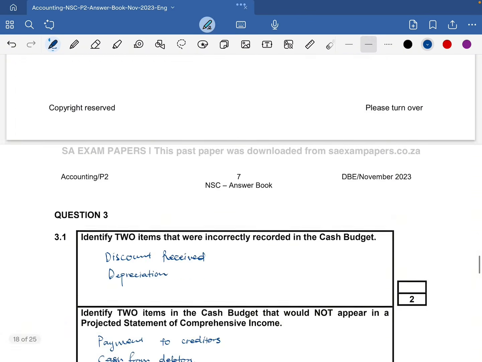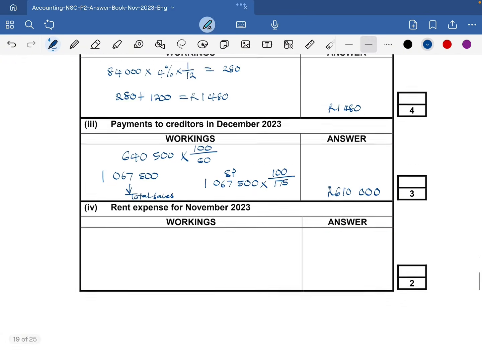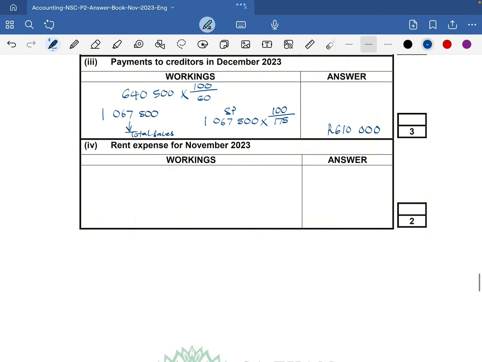So the rent expense calculation is 31,640, which is what we paid in December, multiplied by 100 over 113. That gives us the rent in November as 28,000.